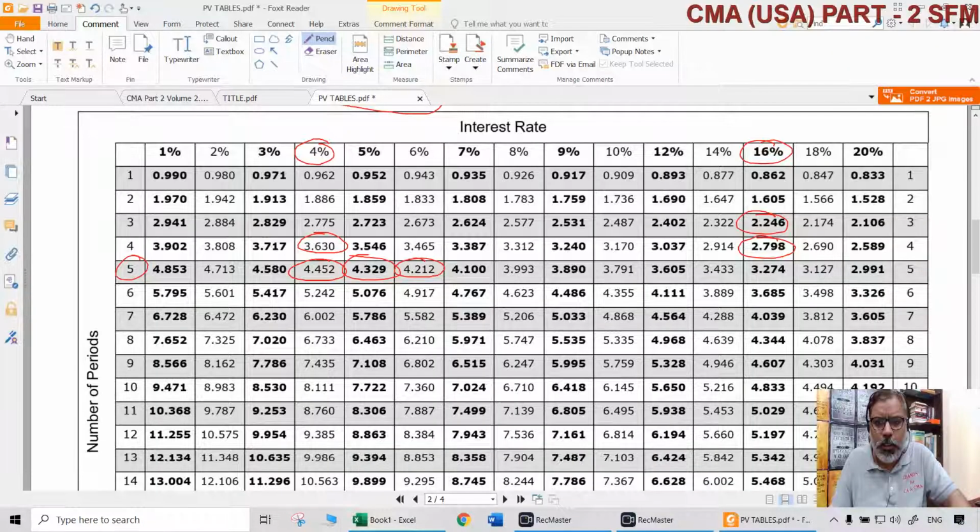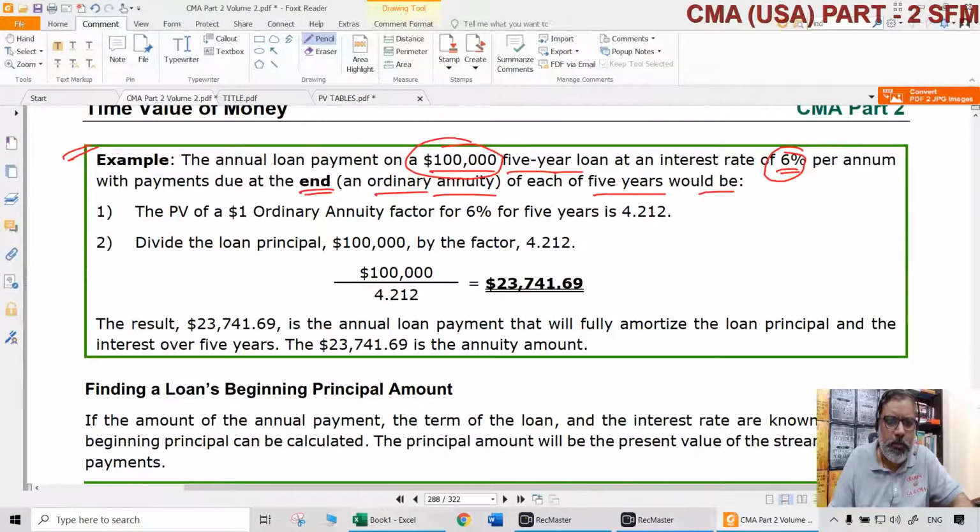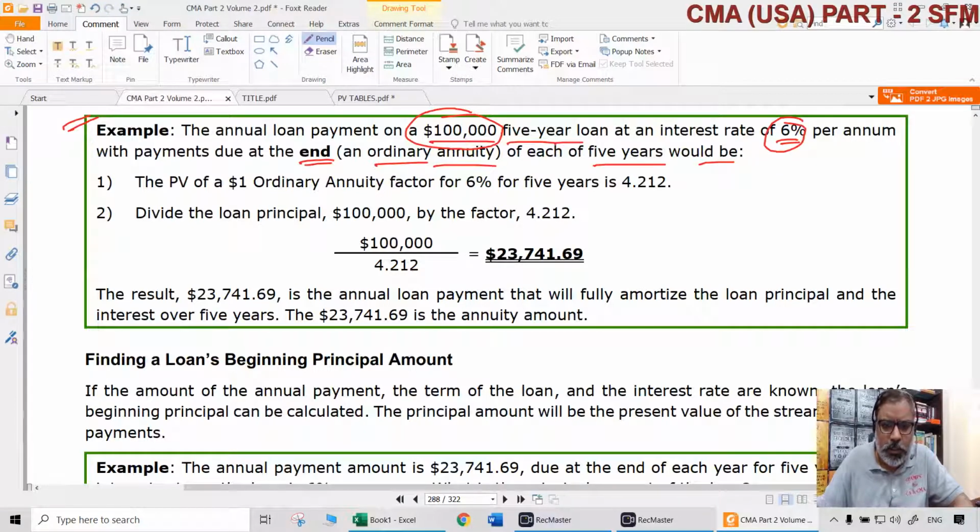That is around $23,742. This is the annuity amount one should pay so that the bank will get a 6% return compounded annually, and you will bear 6% interest as an expenditure. Ultimately the loan amount of $100,000 is repaid by paying this $23,742 each year for 5 years. That is the point to be noted.